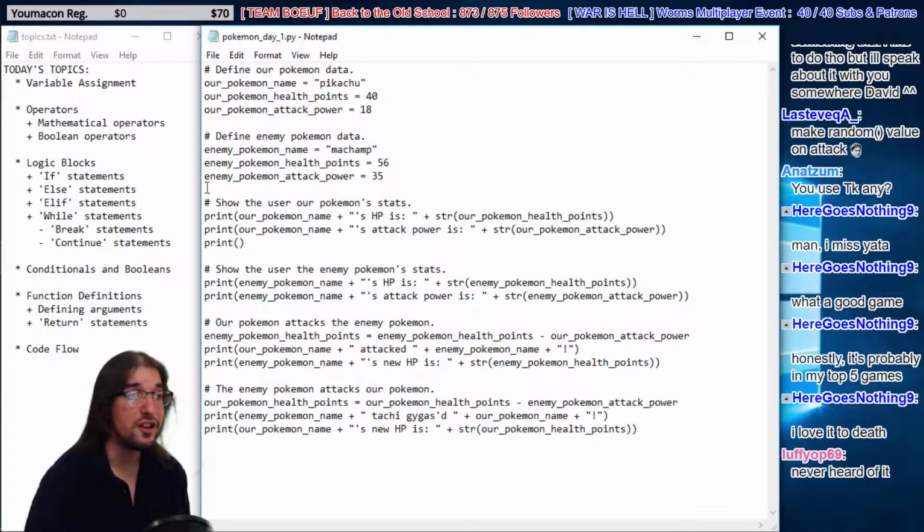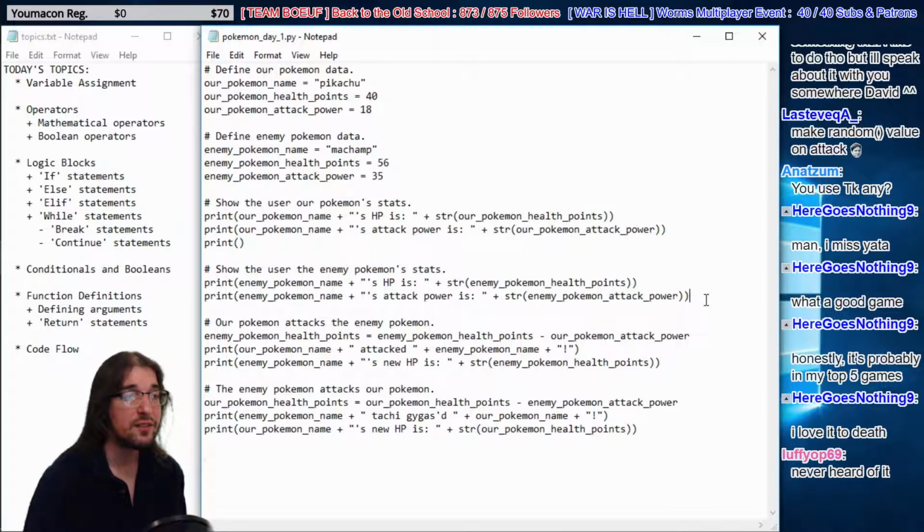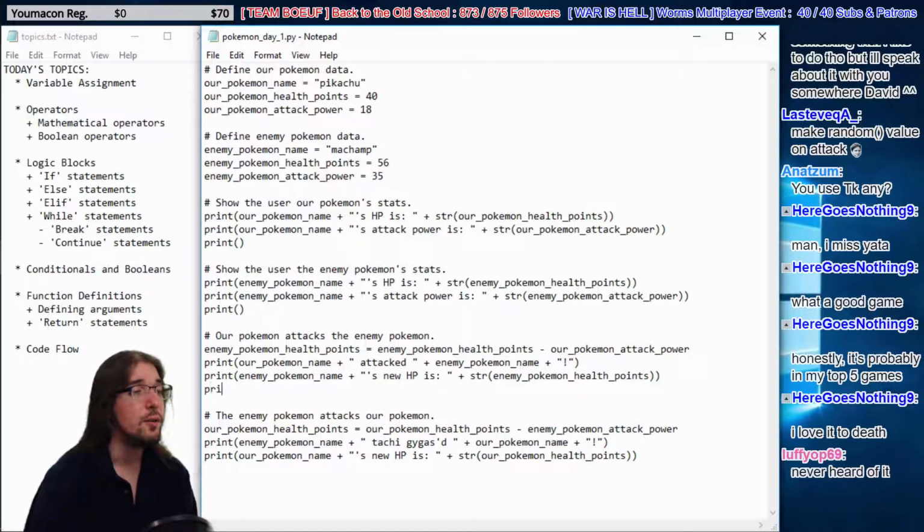We have this print function right here, and you know it's a function because it has these parentheses on the end. But it has no argument, nothing between the parentheses for it to print off. So in Python, when you print with no argument, it just means print a blank line. We're going to do that after every important bit of code. That way the user can get some visual distinction of what's going on.